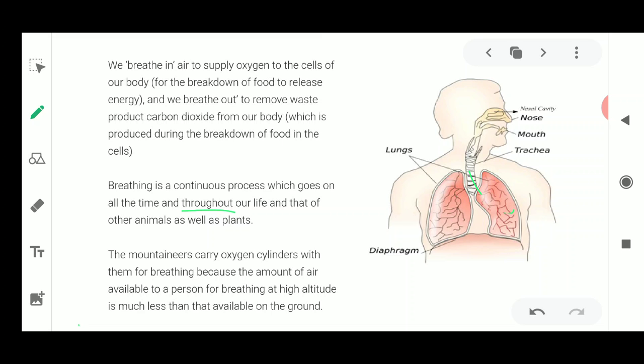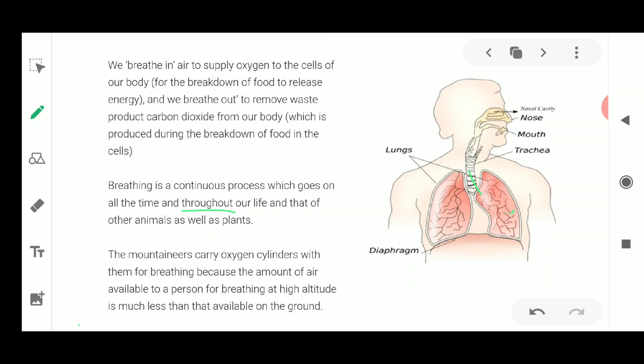Now what happens when you go to the mountains? How do mountaineers who climb to such a great height get oxygen into their lungs? There is a lot of difficulty in breathing when people start climbing the mountains. As they climb, the oxygen is reduced, and there is less presence of oxygen.